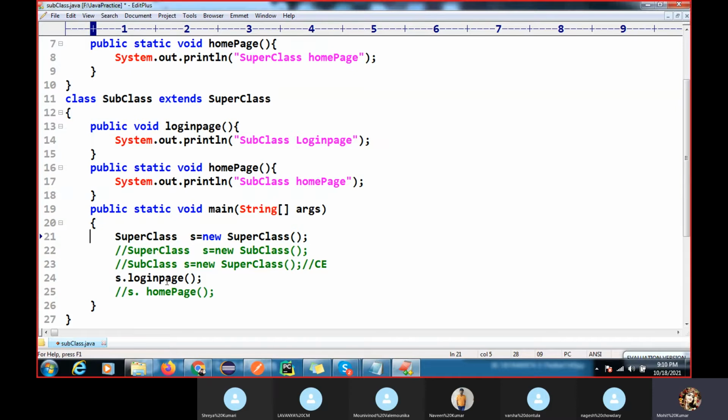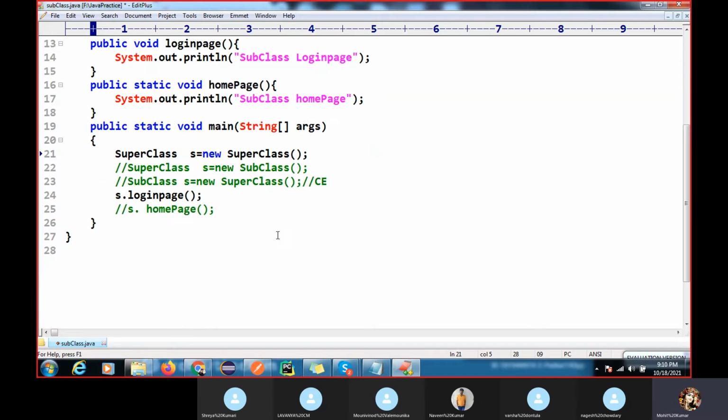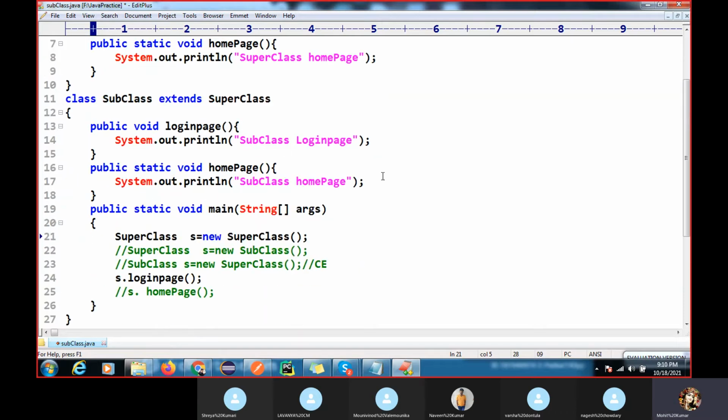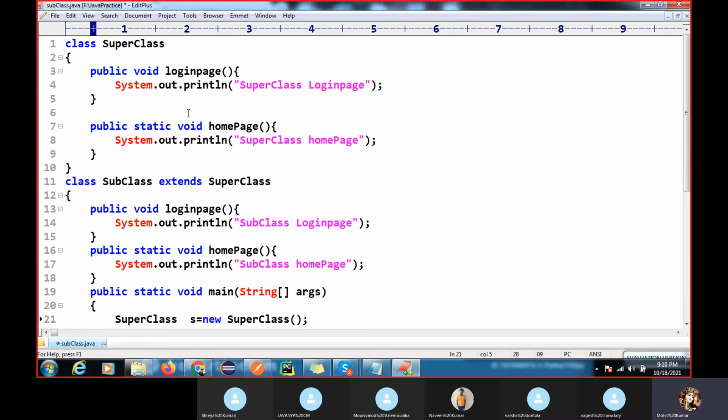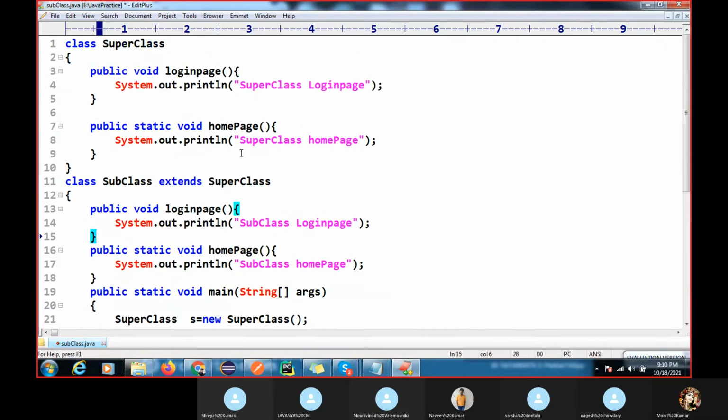If you call this login page, which method will execute, superclass method or subclass method? Which method will execute, superclass or subclass? If you access this, tell me which method will execute.